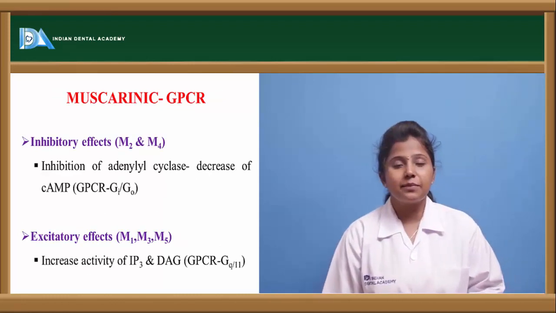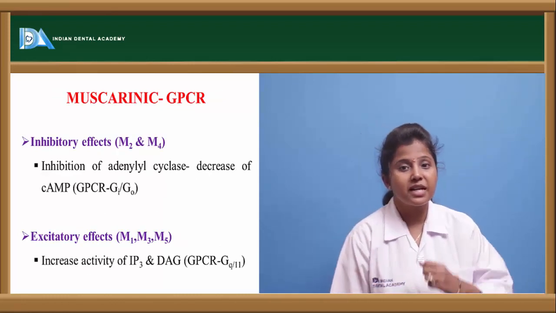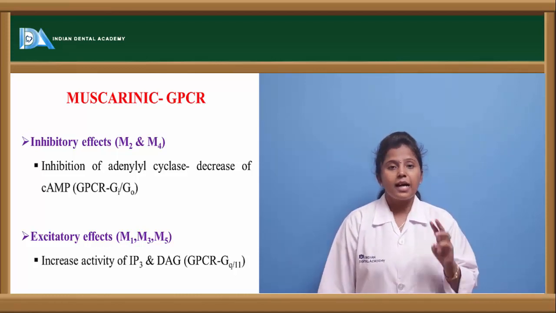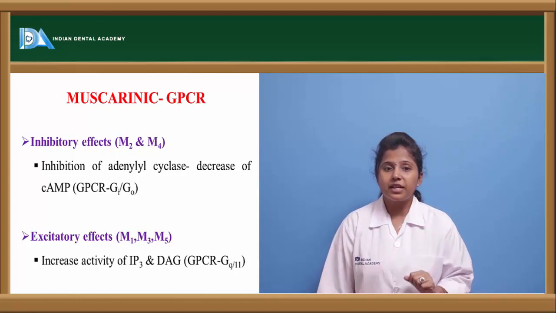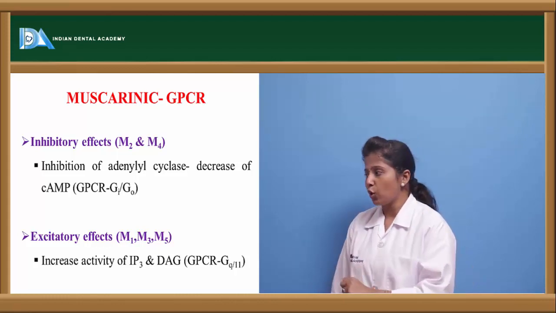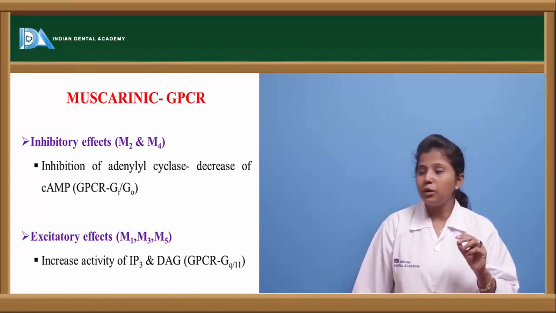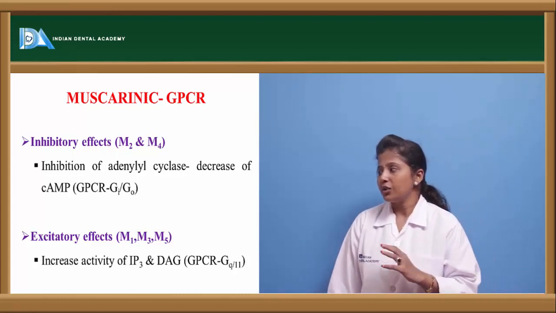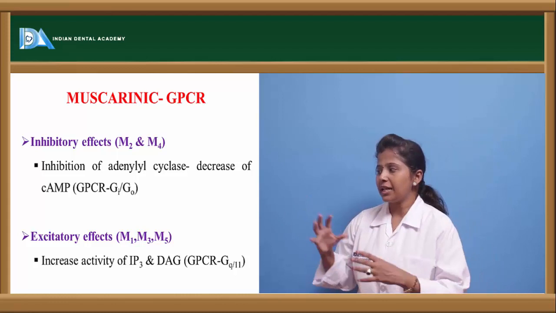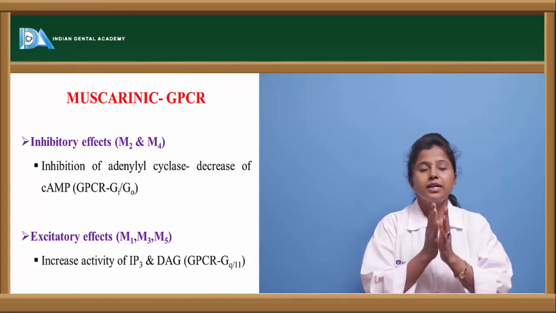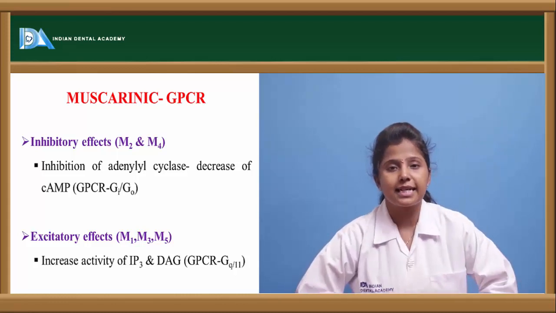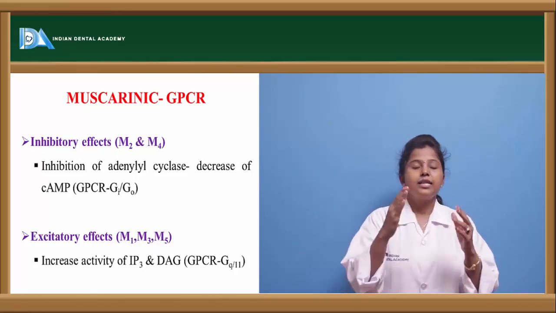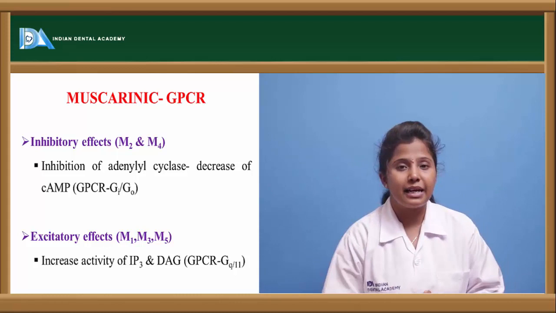Here the muscarinic receptors are GPCR type of receptors, and these muscarinic receptors are of 5 types. But out of these, M1, M3 and M5 show similar action, and M2 and M4 show similar action. M2 and M4 type of receptors show inhibitory actions. These receptors inhibit the enzyme called adenylyl cyclase. Because of the inhibition of adenylyl cyclase, there will be a decrease in cyclic AMP levels.